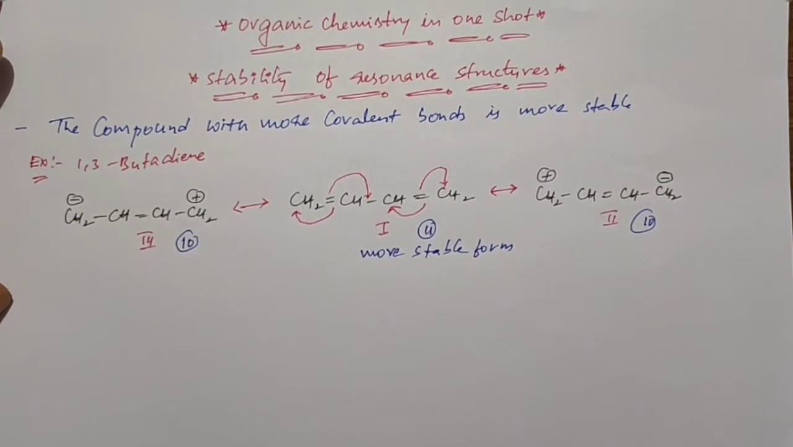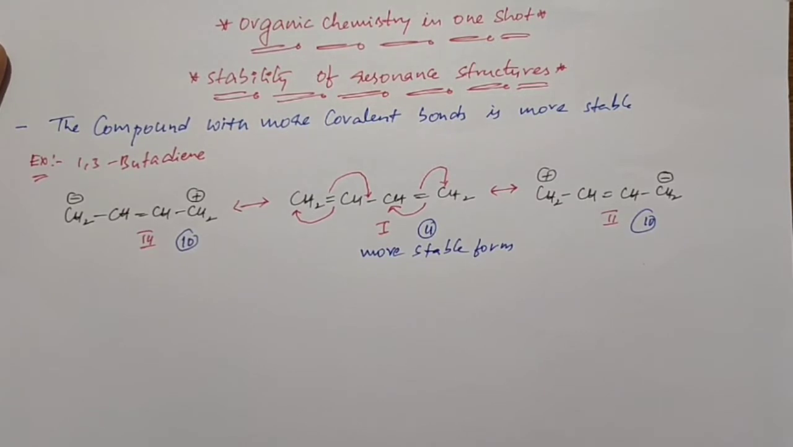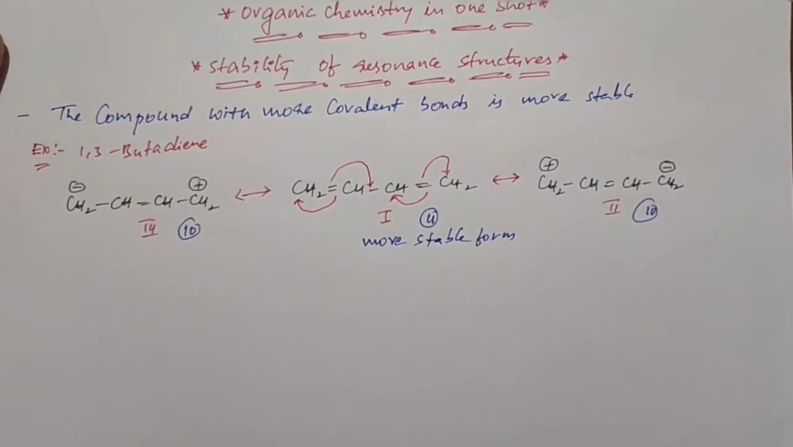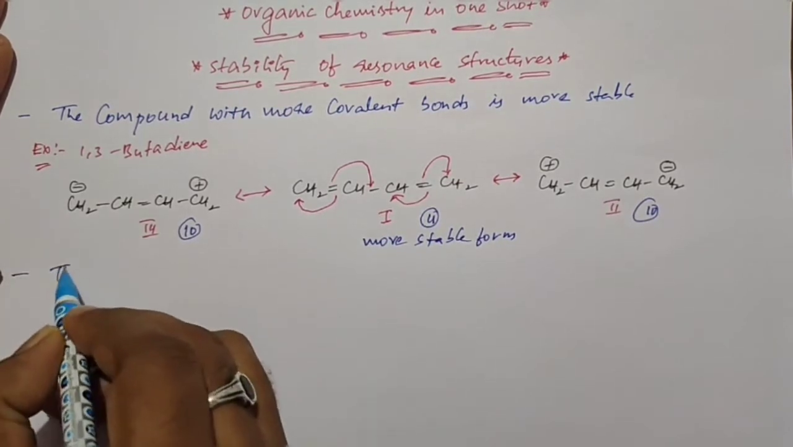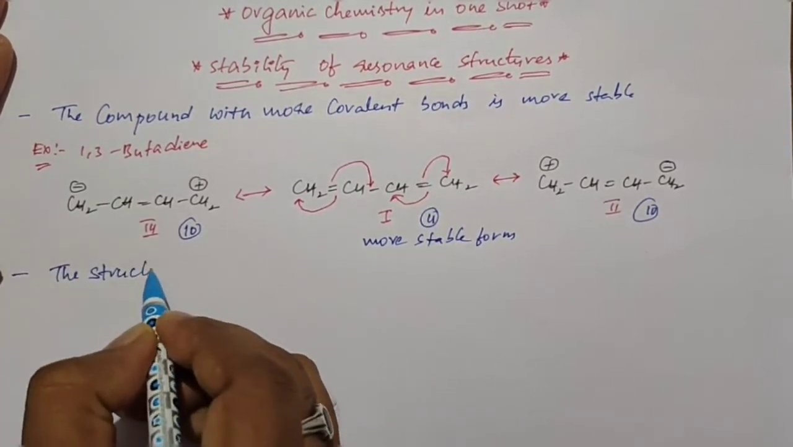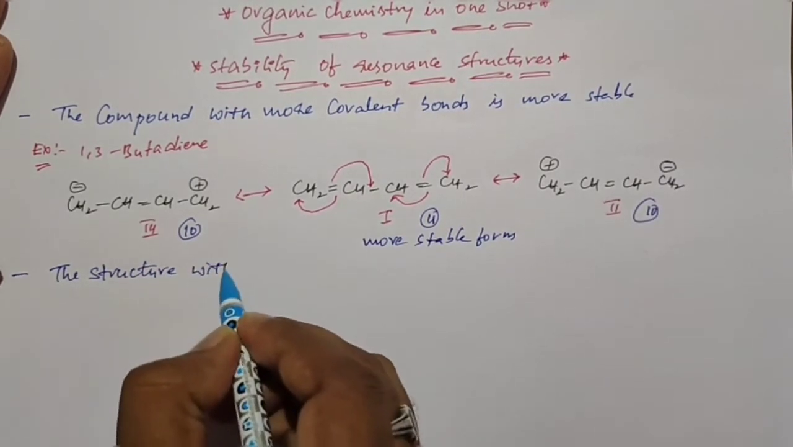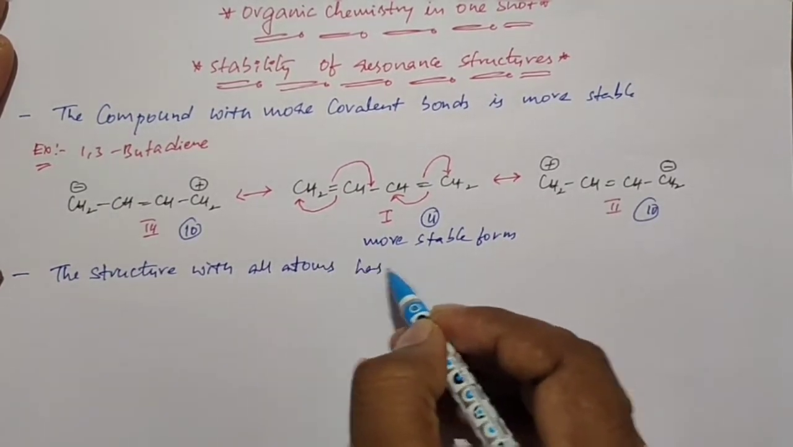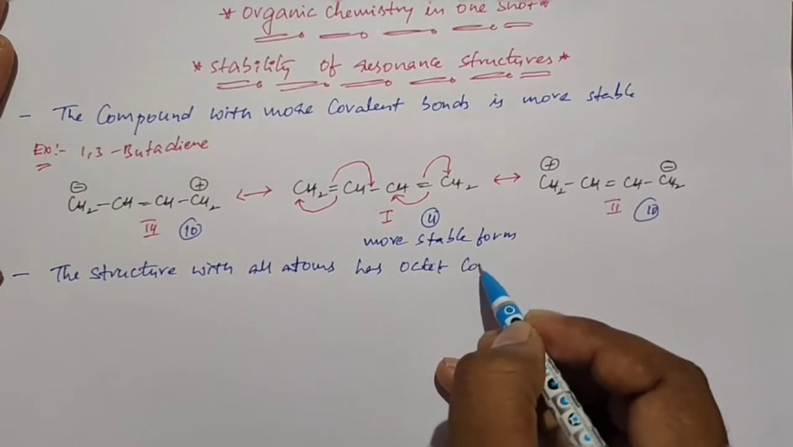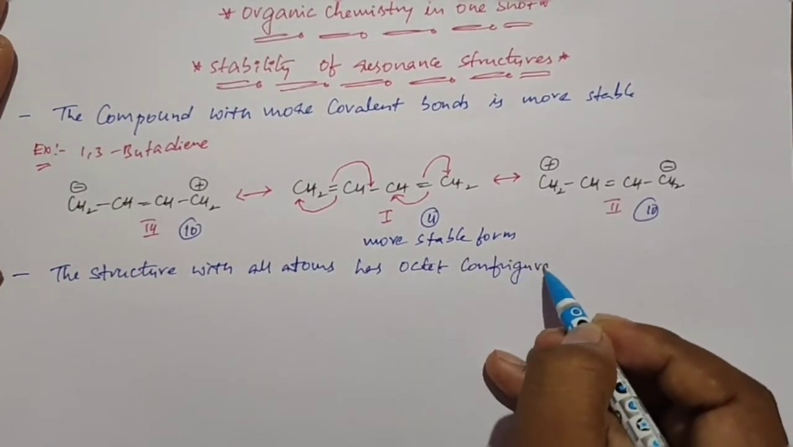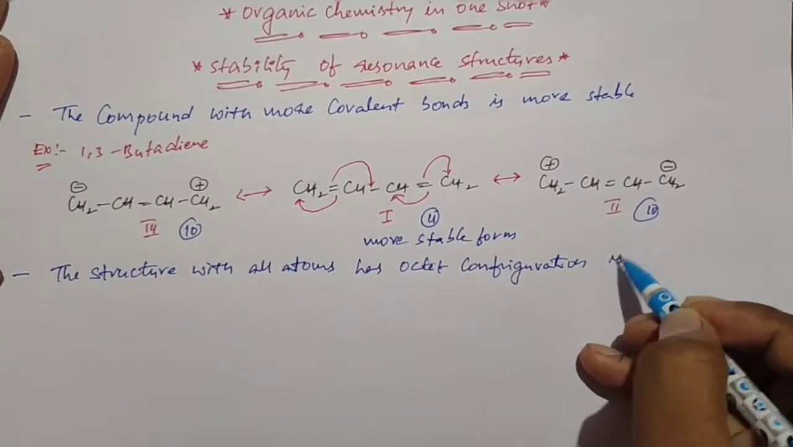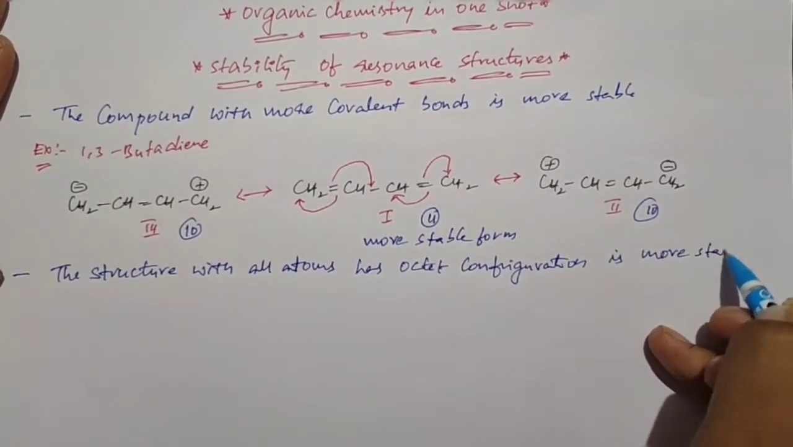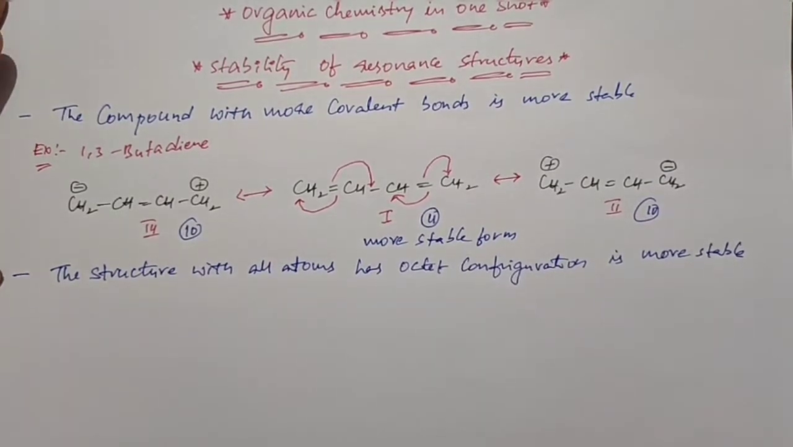Now let us see rule number 2. The rule number 2 is: the structure in which all atoms have an octet configuration is more stable. A structure with all atoms having an octet configuration is more stable.